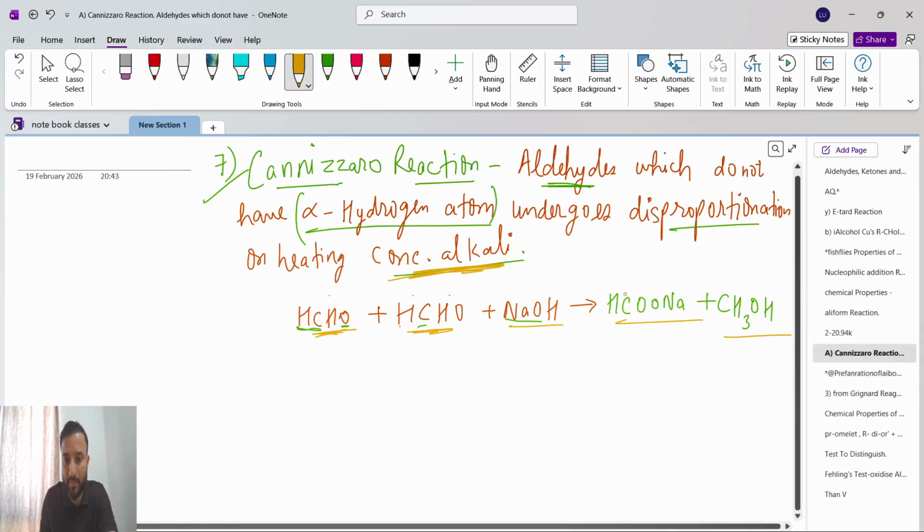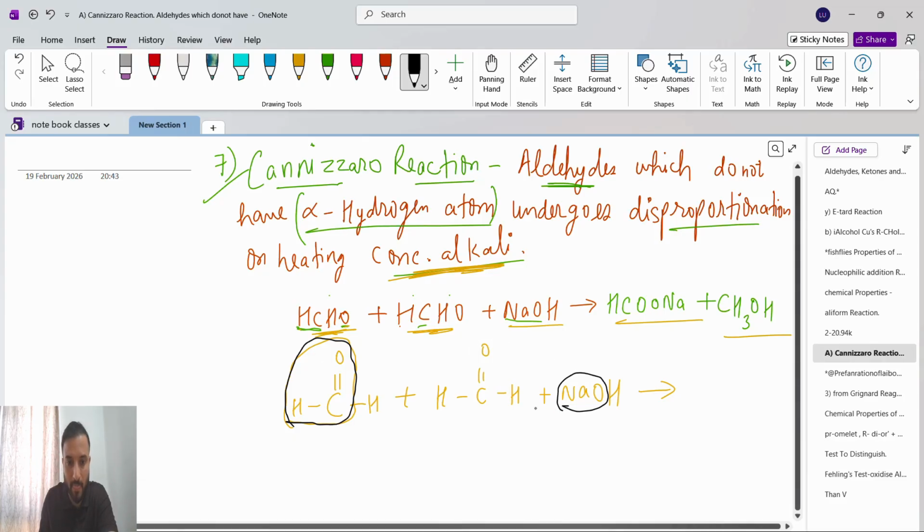Because see here, what will happen? HCHO, see how you write it: C double bond O, H. So HCHO, and again I will write HC double bond O, H, plus NaOH. So how will it react? Look, HCO we take from here, and from here we take ONa.